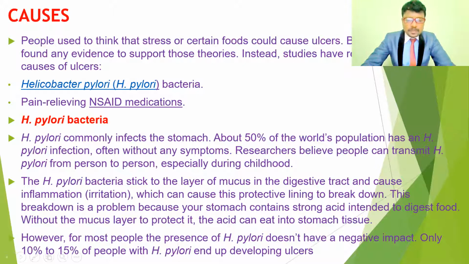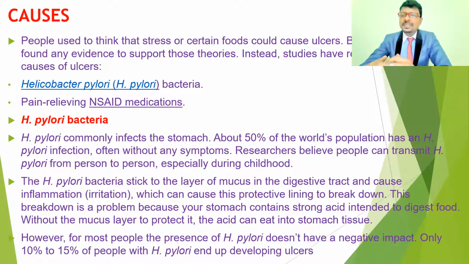However, for most people, the presence of H. pylori doesn't have a negative impact. Only 10 to 15% of the people with H. pylori end up developing ulcers. Many people are going to get these infections, but not all of them are going to get ulcer formations. Only 10 to 15 percent are going to get ulcers. So it depends upon their immunity and some associated risk factors.